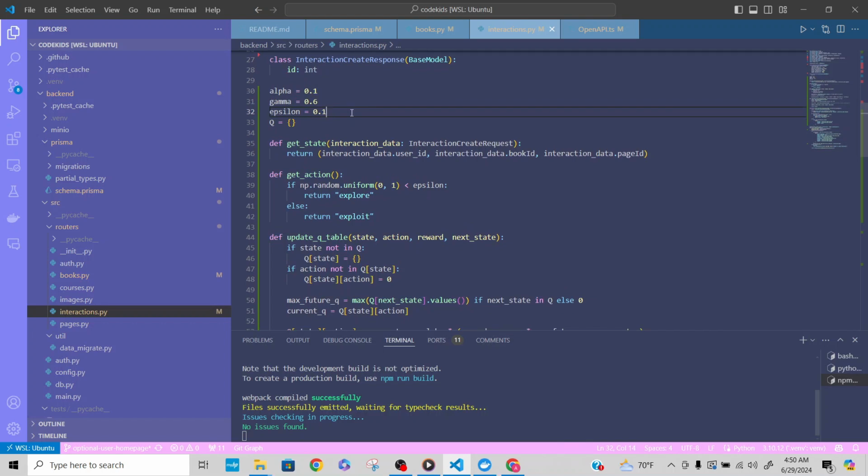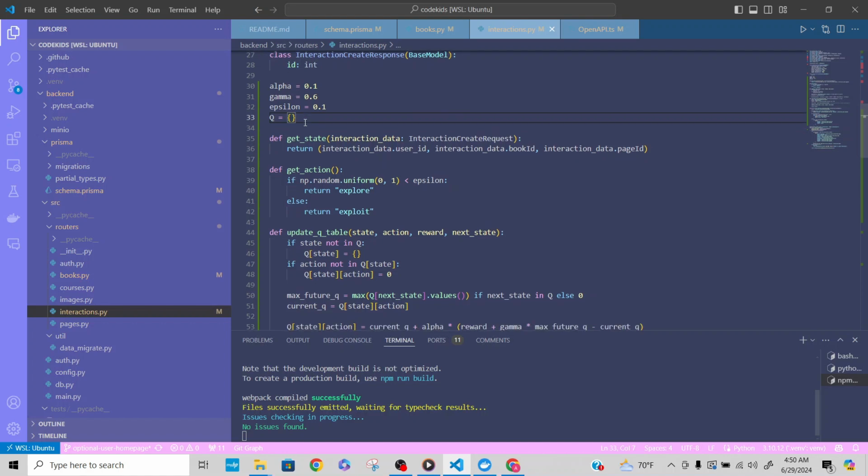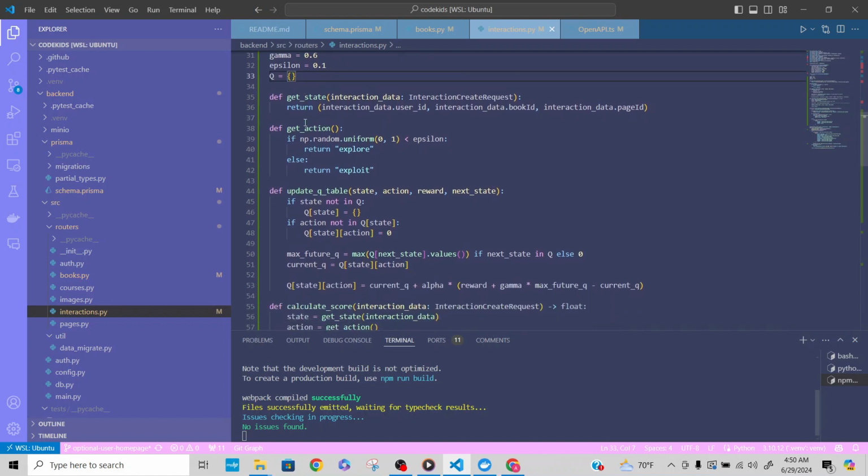And epsilon is the exploration rate. So it controls the trade-offs between exploration, so trying new things, and exploitation, so using known information. And here you can see Q. Q is basically the Q table. It's a dictionary for storing Q values for state action pairs.